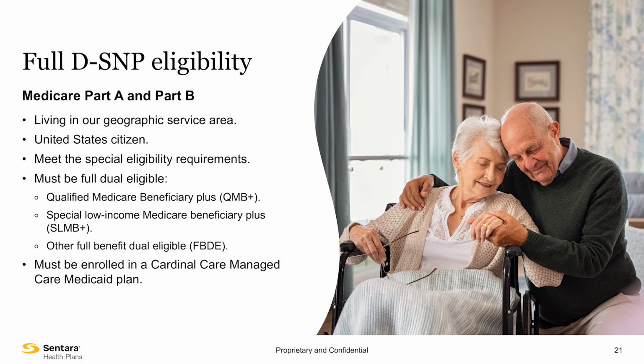In order to be eligible for a full D-SNP, Sentara Community Complete, a beneficiary needs to have Medicare Parts A and B, live in our geographic service area, be a United States citizen, meet the special eligibility requirements of being full dual eligible, and be enrolled in a Cardinal Care Managed Care Medicaid plan.